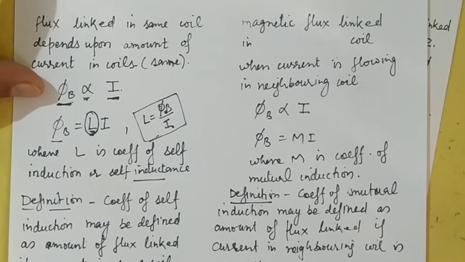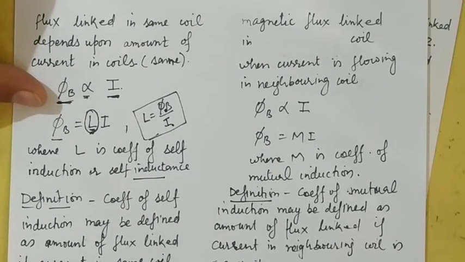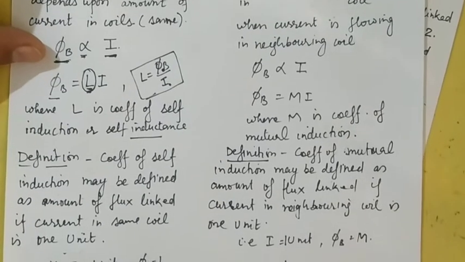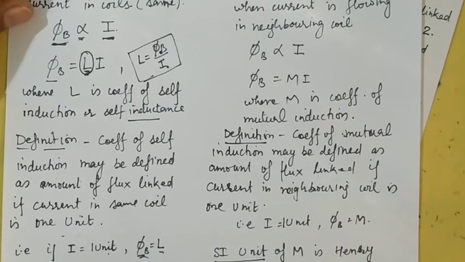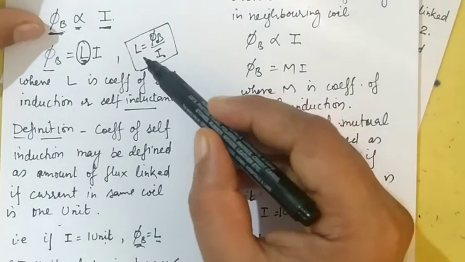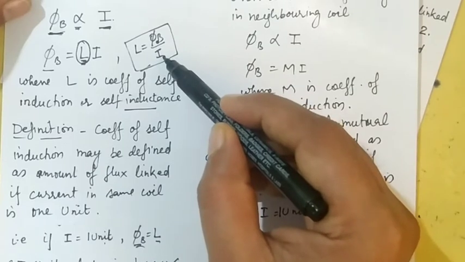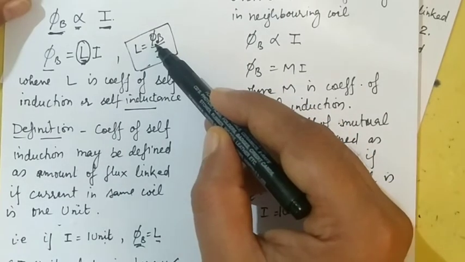Now, how will you define this term self-inductance or coefficient of self-induction? Whenever we define a coefficient, we always define it with a formula. So, if you see from here, L will be equal to phi B by I. If you take I equal to 1, then L will be equal to phi B.